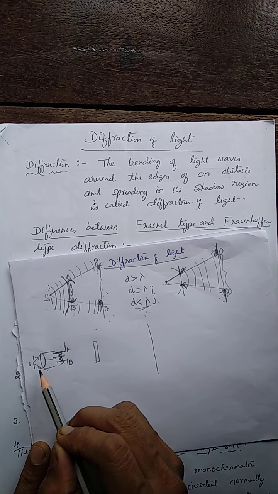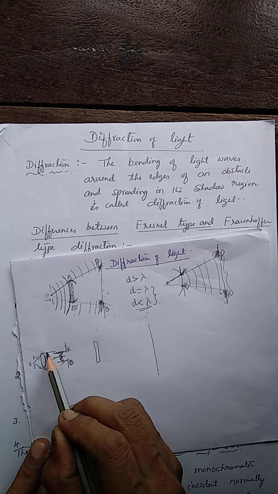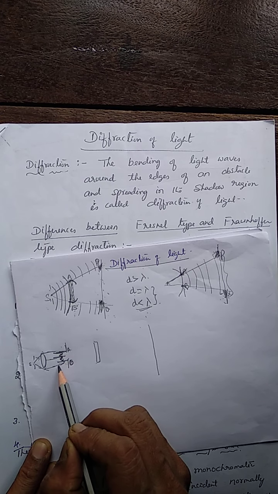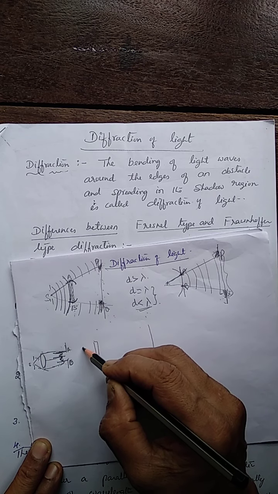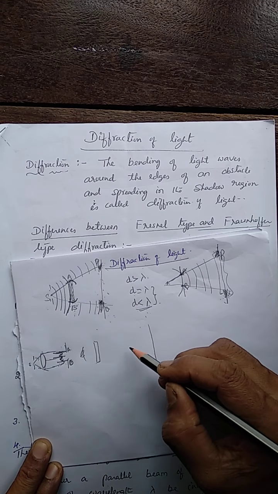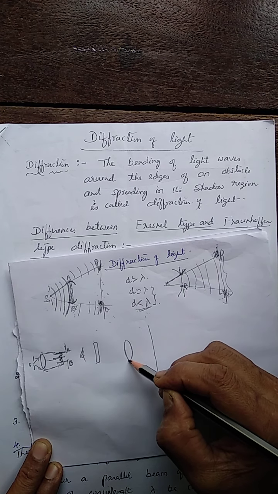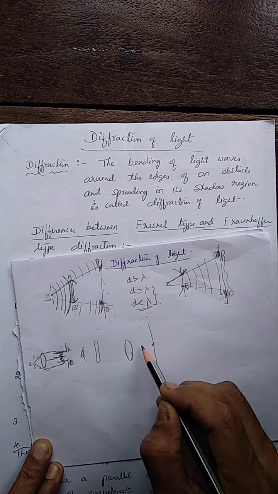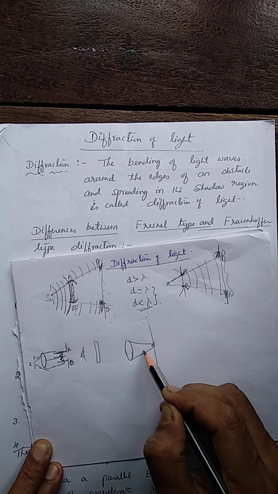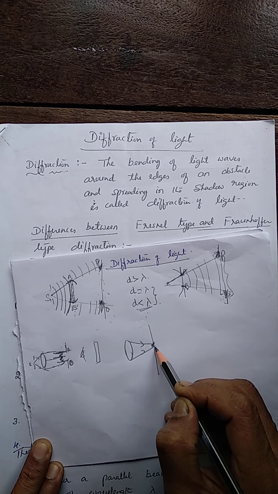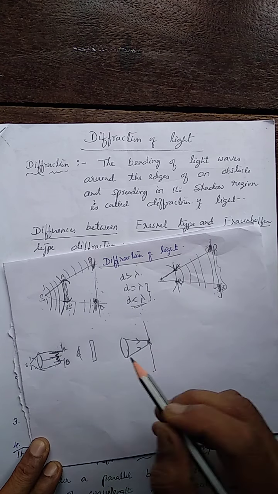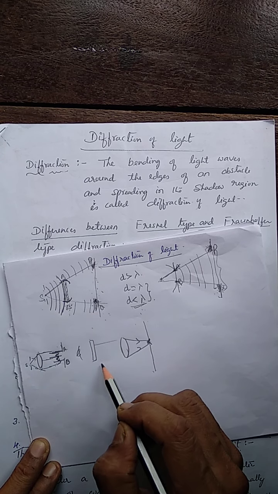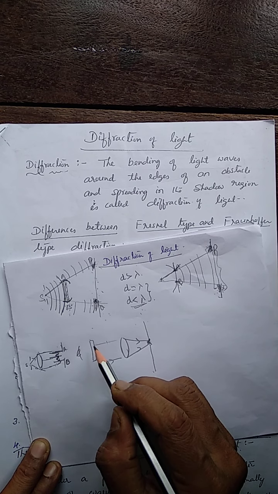So one convex lens is used to render the rays parallel to make the wavefront plane, and one more convex lens is used to focus the diffracted rays on the screen, to make the rays converge at a point on the screen after diffraction from this slit.